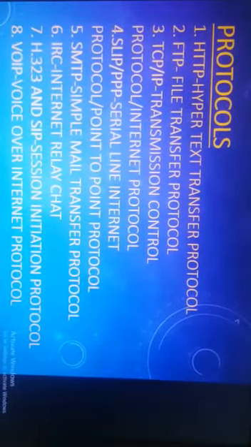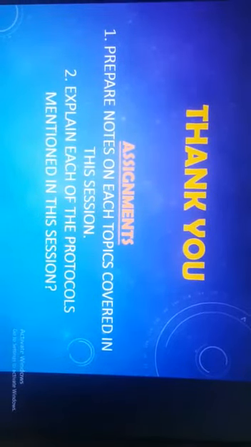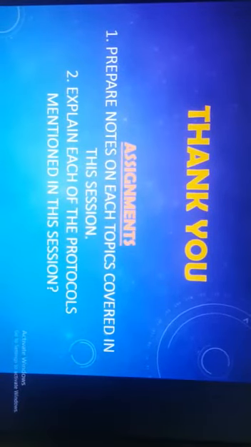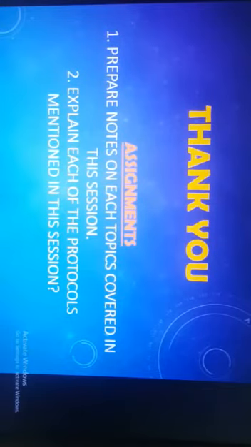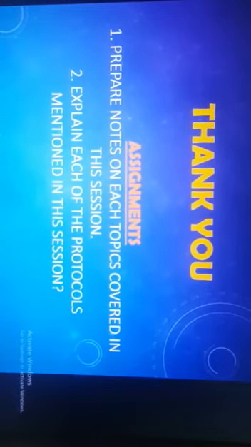So here we move on with all the protocols in detail. Here this particular session is completed with all the basic types of network, all the topologies, all the network devices, and here is the assignment that you need to perform in your notes copies. You have to prepare notes on each topic that we have covered today in this session, and next, you have to explain each of the protocols that have been mentioned in the session that I have verbally explained to you all. You need to mention all the protocols in your notes copy in the proper format, which will be checked when the school opens.